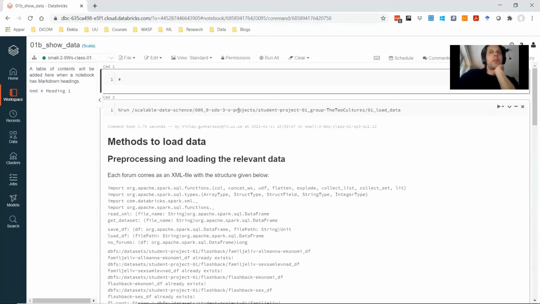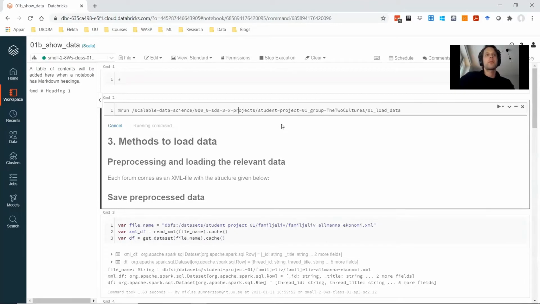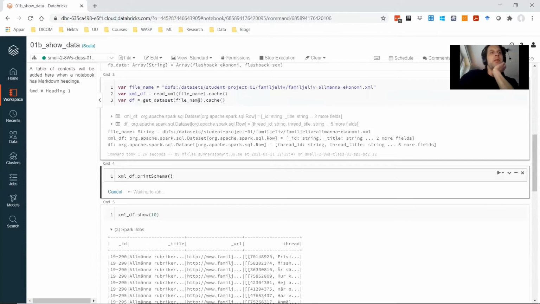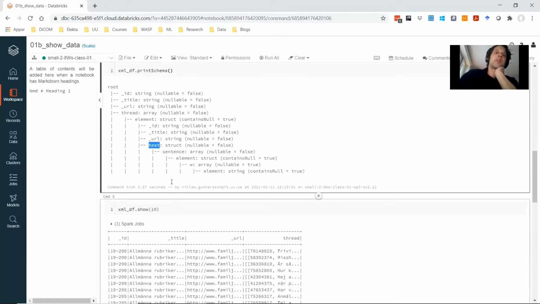I can show you how the data looks. I first run the previous notebook. Check all the methods. The schema for the raw XML looks like this. For each forum, we have some ID, some title, a URL, and a thread array, where each thread contains an ID, a title, a URL, and a text array, which consists of some sentences with all the words.